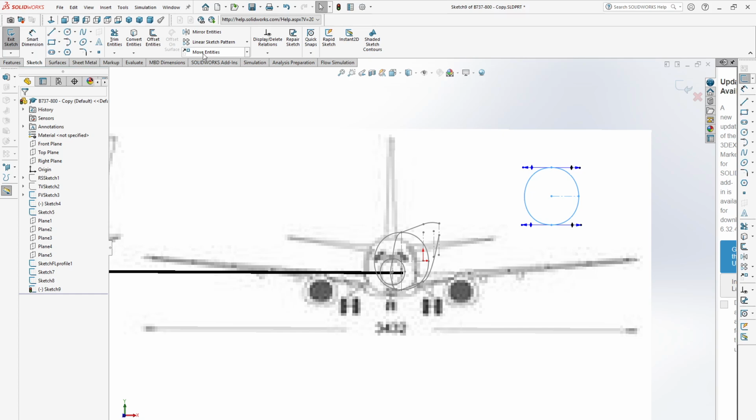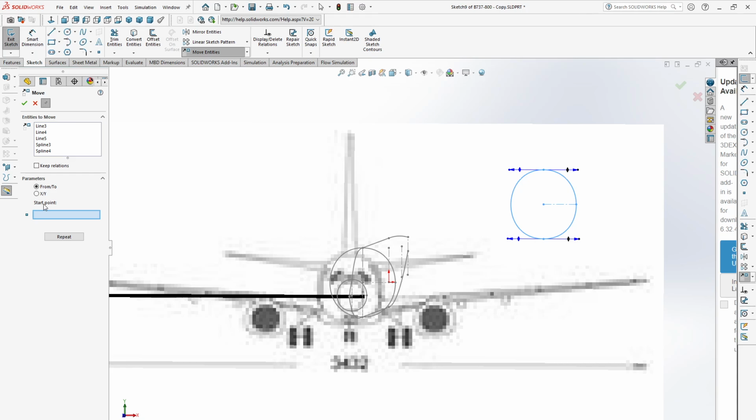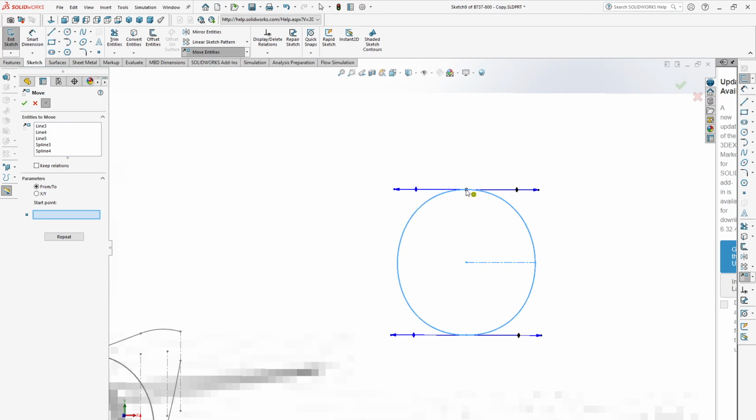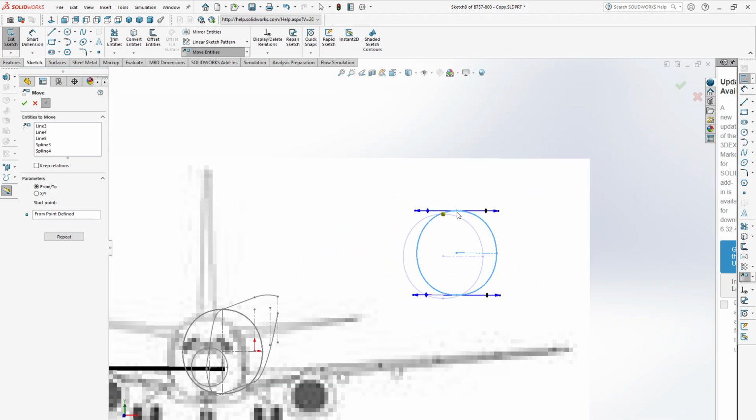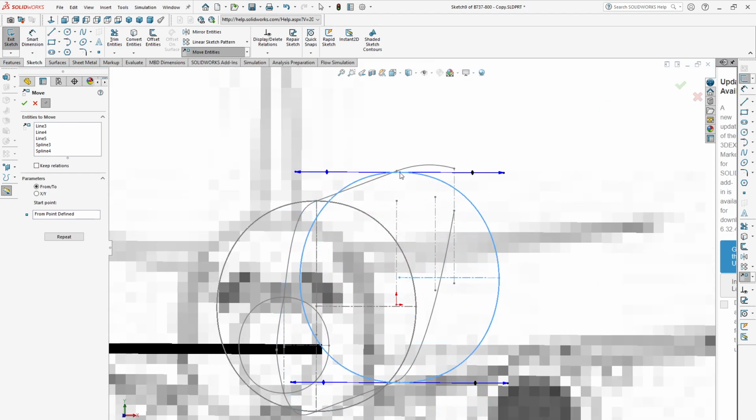Click on move entities, then select all, already selected all the spline. Then you need to select the from and to. You need to start from a point, the reference point will be this one. You see we can move this now.